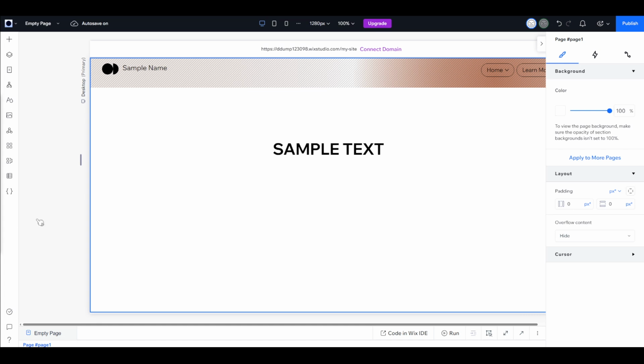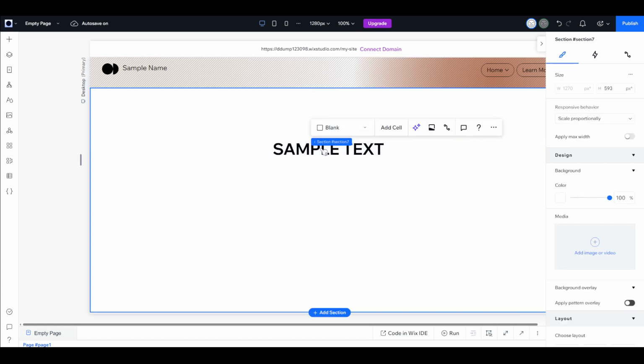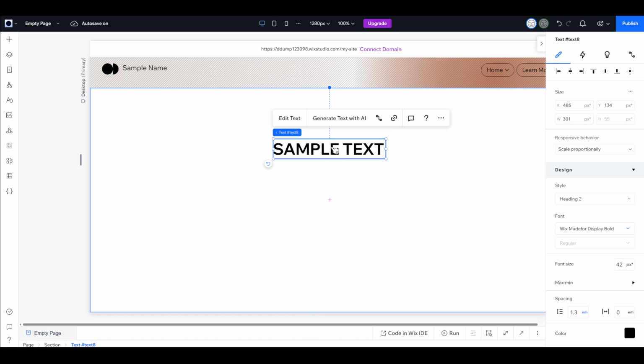Simply click on the text box or the specific piece of text you've added to your website design. Now that you have the right text selected, your next task is to open the inspector bar. It is usually located on the right side of your screen.